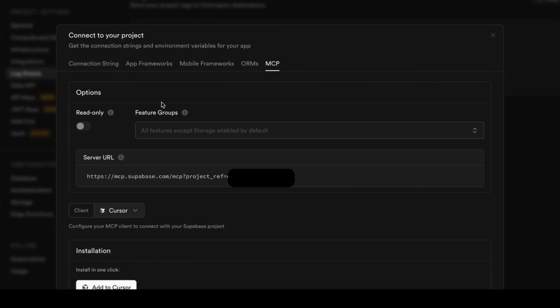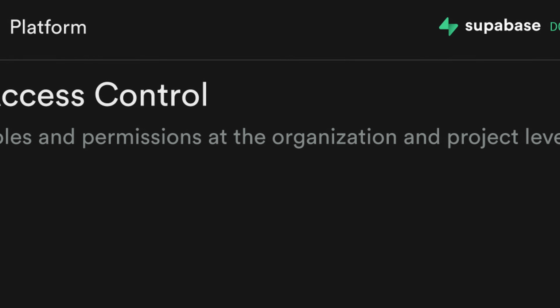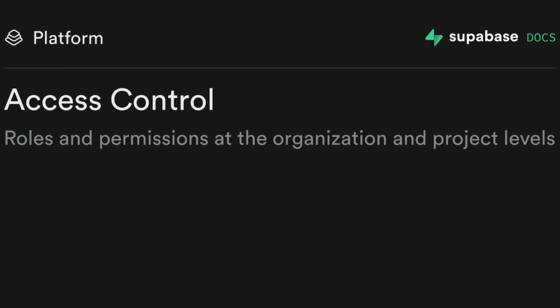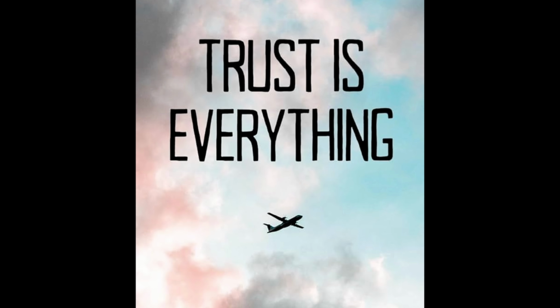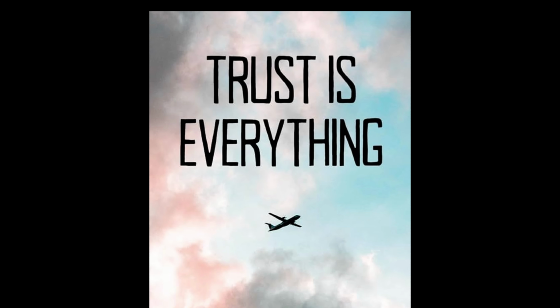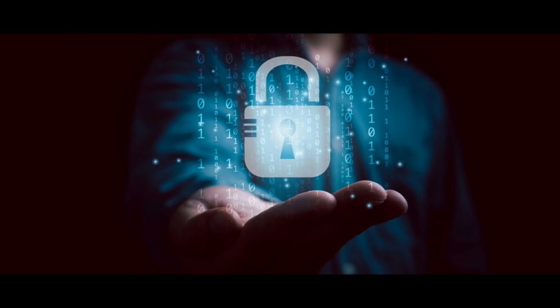Now in addition to this, Supabase recommends using read-only mode in the MCP server, which prevents write queries entirely. Second, project scoped mode limits the queries to a single project and reduces the impact area. And in summary, trust is everything. And security is not a feature, it's the foundation upon which apps should be built. So be careful out there when vibe coding.